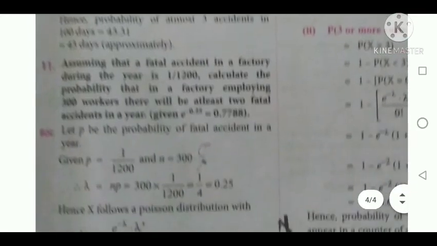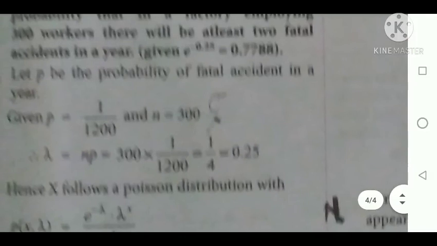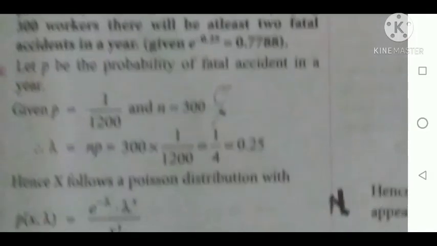Then 11th question, assuming that the probability of fatal accidents in a factory during the year is 1 by 1200, calculate the probability that in a factory employing 300 workers there will be at least 2 fatal accidents in a year. Okay, so here p be the probability of fatal accidents in a year. p equal to 1 by 1200 and n equal to 300.